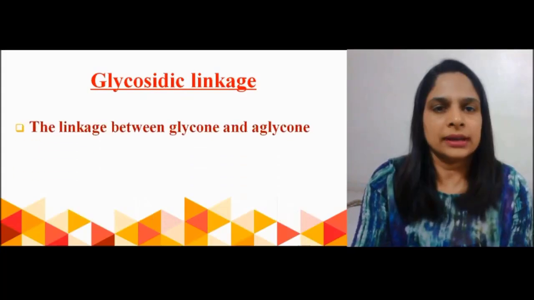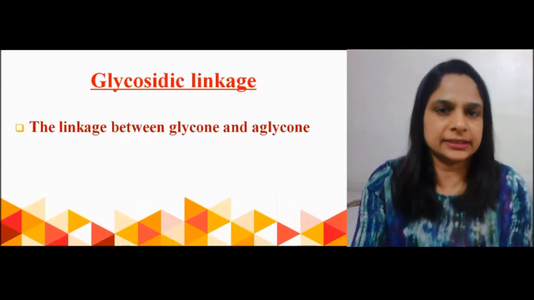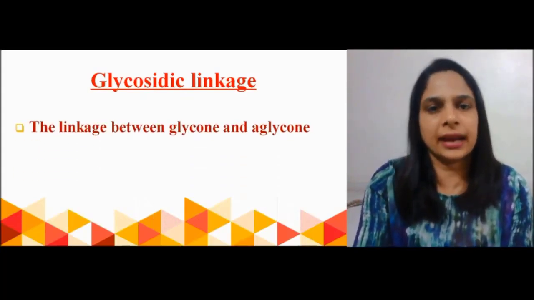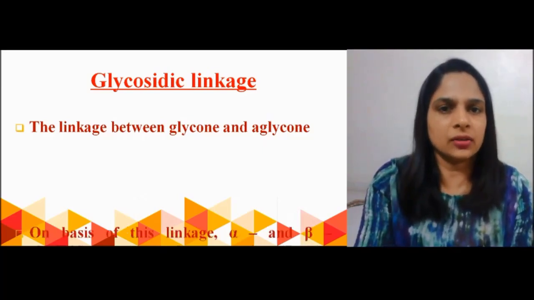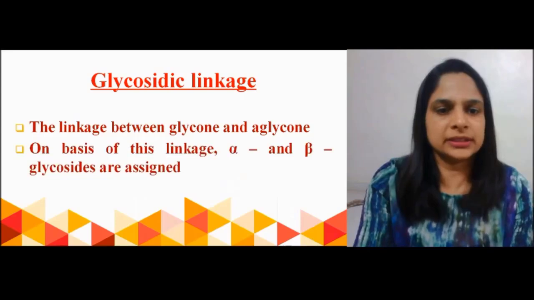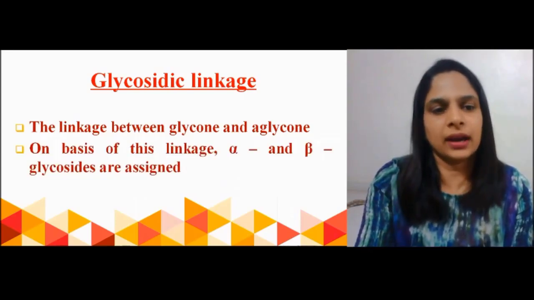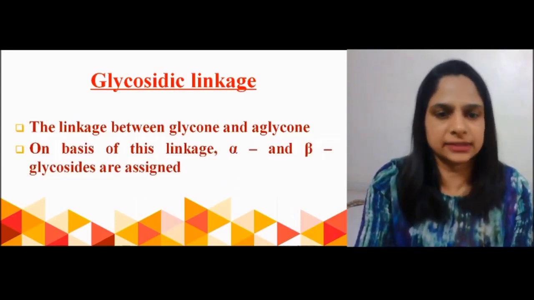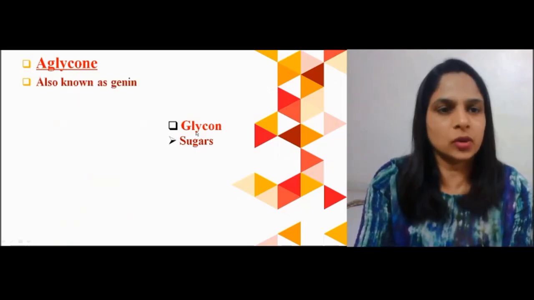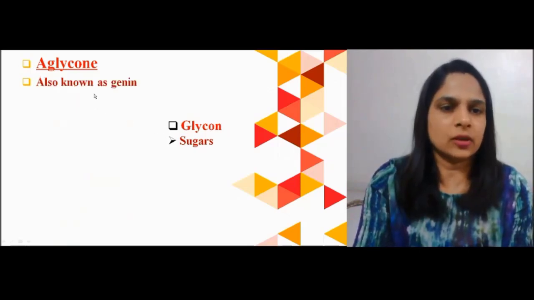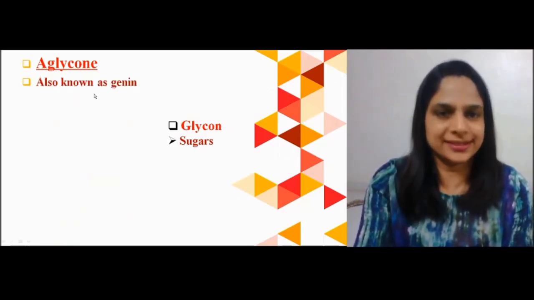Now let us see what glycosidic linkage is. It is the linkage between the glycone and aglycone parts, meaning the sugar and non-sugar parts. On the basis of this linkage, alpha and beta glycosides are assigned. Glycone is the sugar portion and aglycone is the non-sugar portion, which is also known as genin.